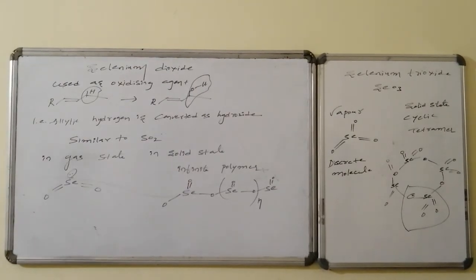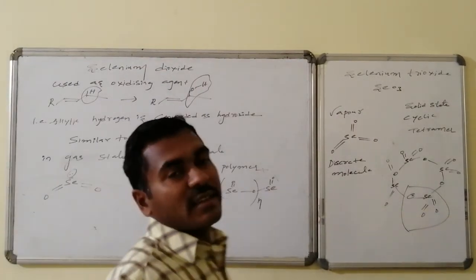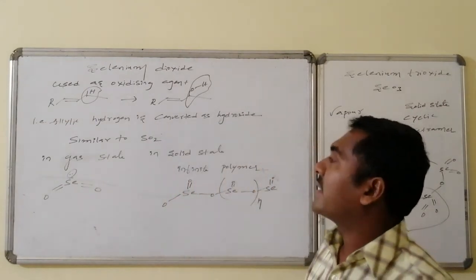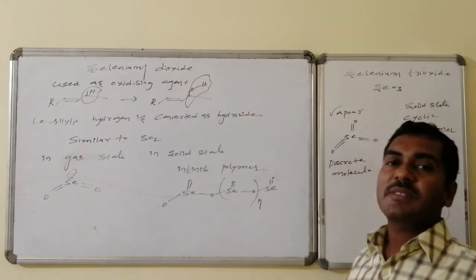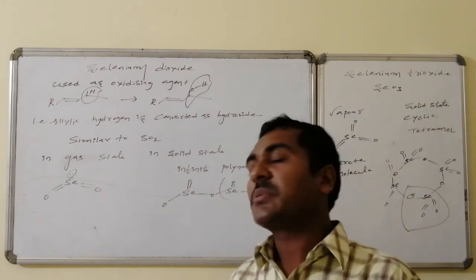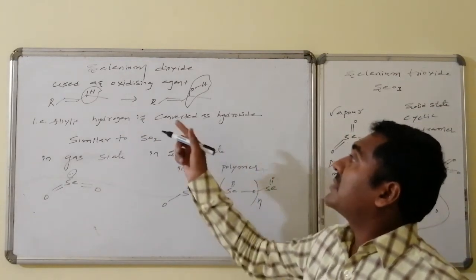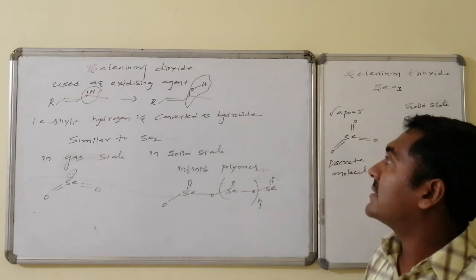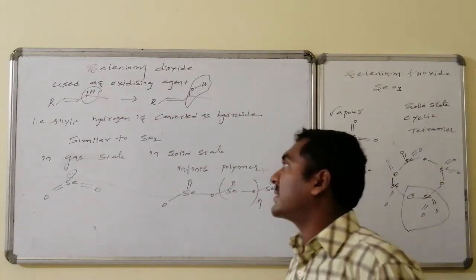Selenium dioxide is used as an oxidizing agent in organic chemistry. For allylic oxidation, allylic hydrogens are converted to the corresponding hydroxy compounds. For that purpose, we use this oxidizing agent, selenium dioxide.